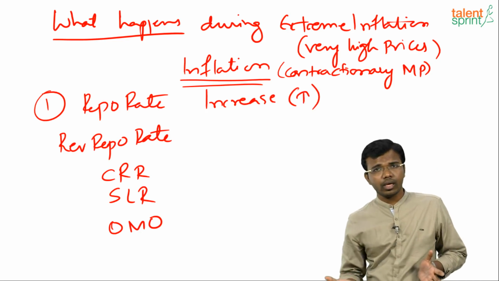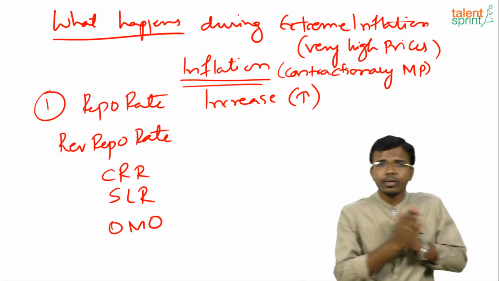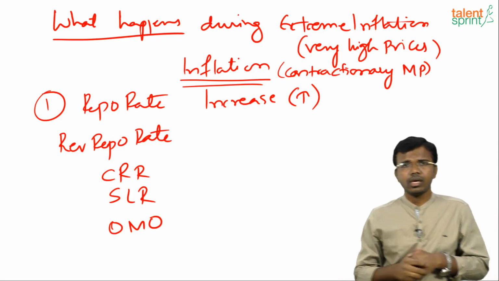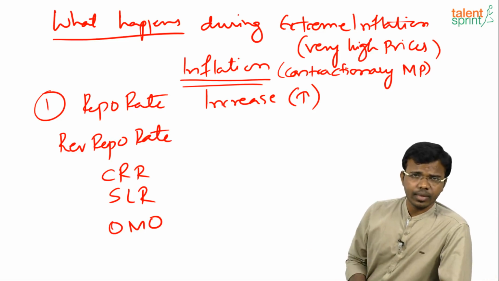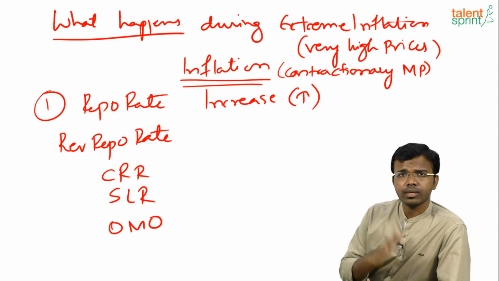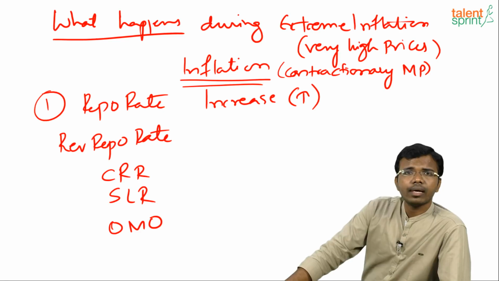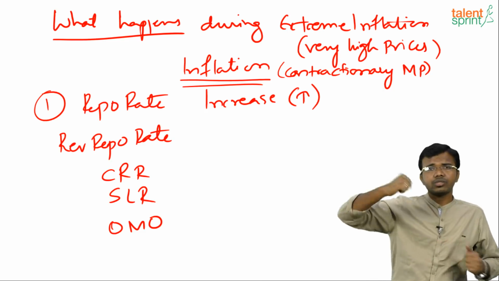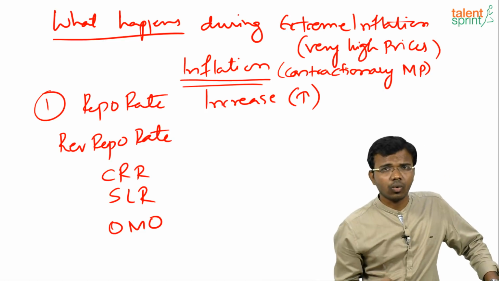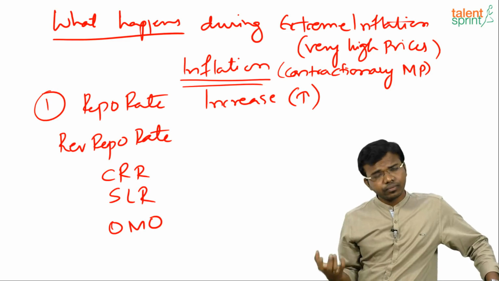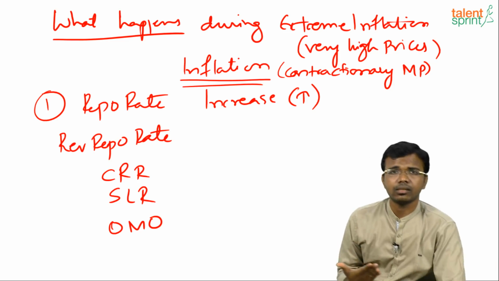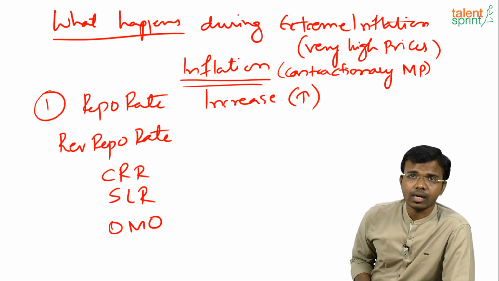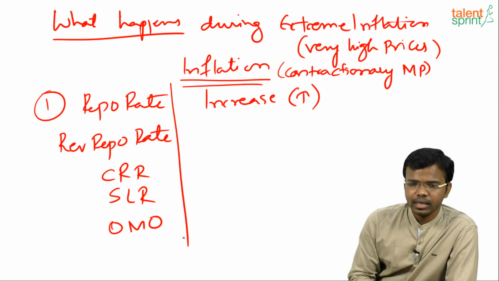Because when I increase the repo rate, suppose a bank is offering 10% interest on a loan, suppose on 1 lakh. Another bank is offering 13%. So where will you go and apply for a loan? You will apply for 10% because it is charging less interest. Now RBI is offering a higher interest on the repo rate. There is no option, they have to take the loan. So they will take less money, so the banks will lend less. When the banks lend less, people will have less money and they will spend less and the prices will come down. So the repo rate will increase.